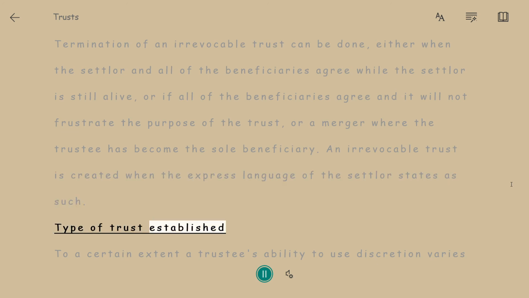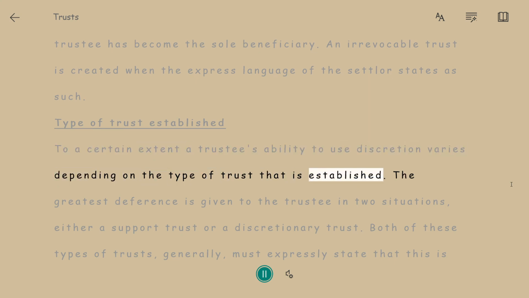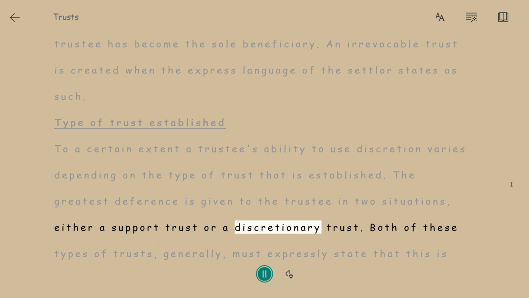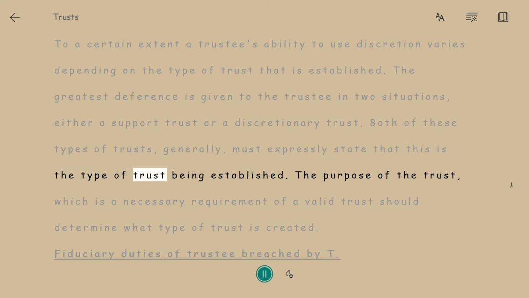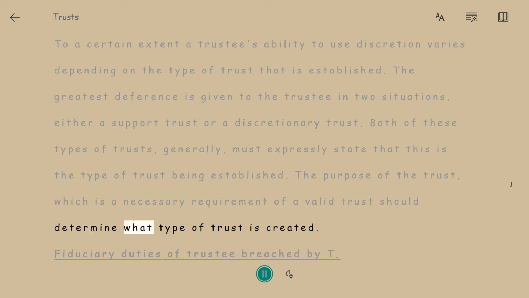Type of trust established. To a certain extent, a trustee's ability to use discretion varies depending on the type of trust that is established. The greatest deference is given to the trustee in two situations, either a support trust or a discretionary trust. Both of these types of trusts, generally, must expressly state that this is the type of trust being established. The purpose of the trust, which is a necessary requirement of a valid trust, should determine what type of trust is created.